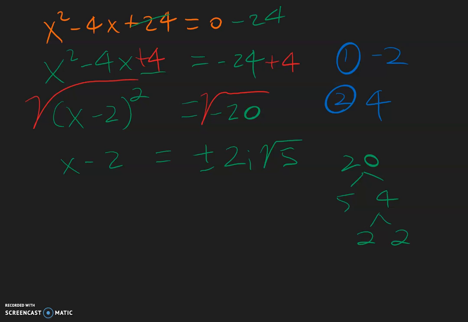Now, one final step is to move this negative 2 over to this side. It becomes a positive 2. So our answer is x is equal to positive 2, positive or negative 2i square root 5.